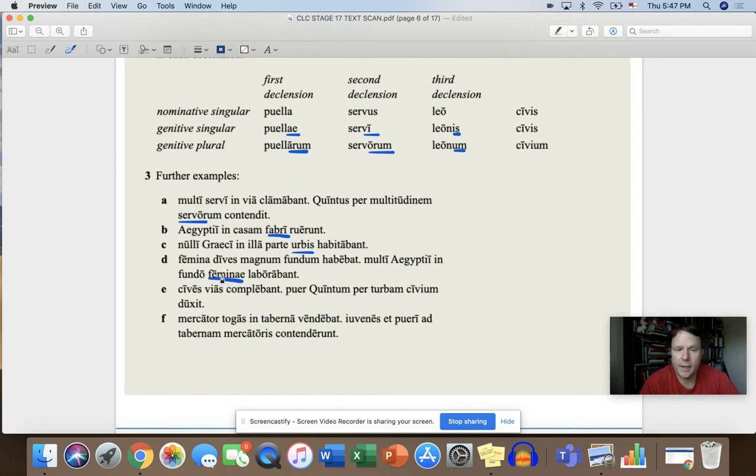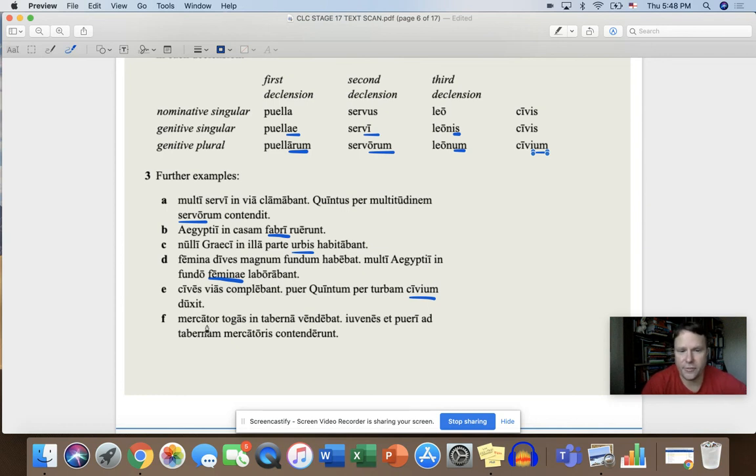Okay. In E, cives vias complebant, puer Quintum per turbam civium duxit. Okay. Hit pause and identify the genitive. And the genitive is civium. So civis means citizen. So hit pause and think about how we're going to translate civium. Per turbam civium. So through the crowd of the citizens. Okay, so that's that genitive plural now. Now, there's an I there that pops up, but don't worry about that. It's still the um, genitive ending, okay? This is just another third declension noun here.